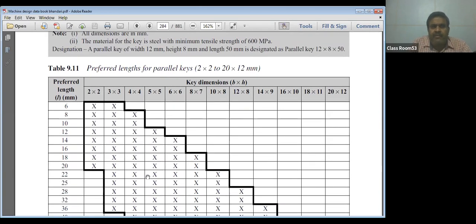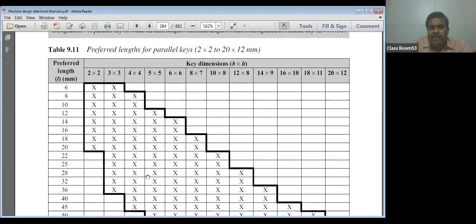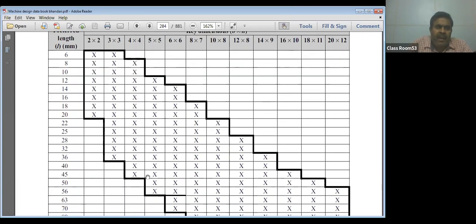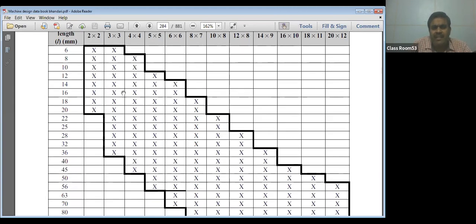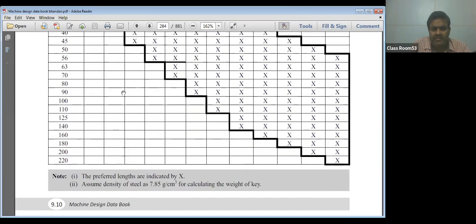These are the preferred lengths for the parallel key. You can take 10 millimeter length for a 3 by 3 square key or 4 by 4 square key. A cross is written over here for the cross section. For this cross section you can take this length. So it is just an industrial practice, how much length you can take, minimum and maximum.